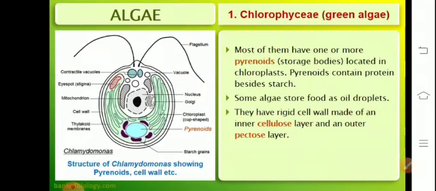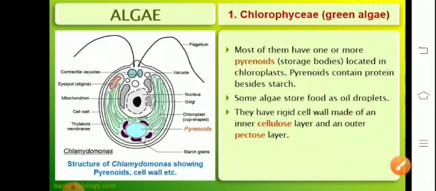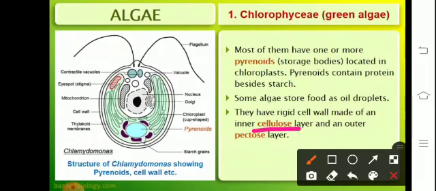Most of them have pyrenoids, which are the storage bodies, and they contain protein besides the starch. Some algae store food as oil droplets. They have a cell wall made up of cellulose, and there's also the presence of a pectose layer. The pyrenoids carry the storage of starch.